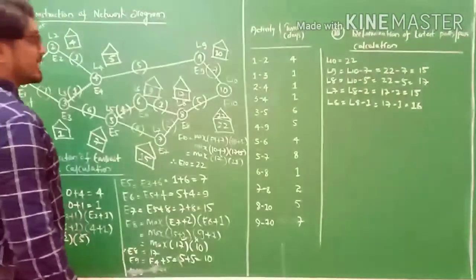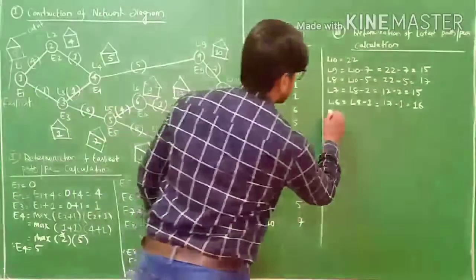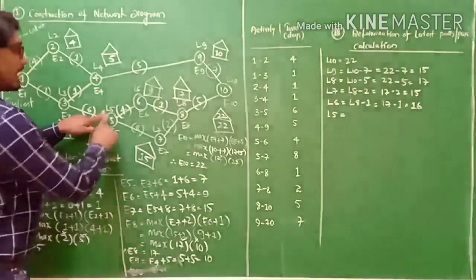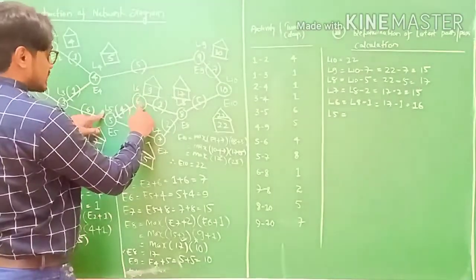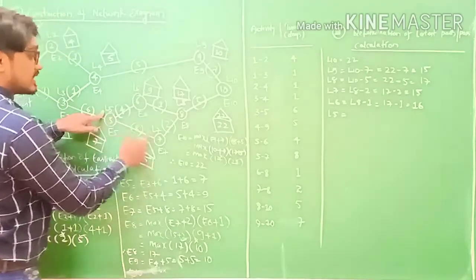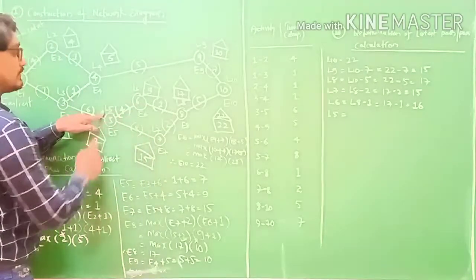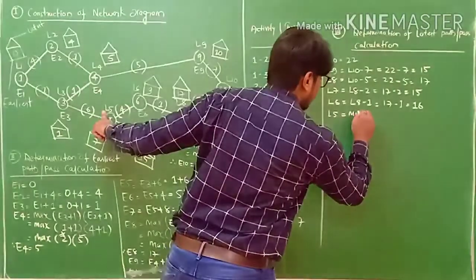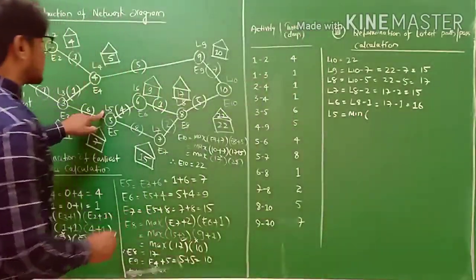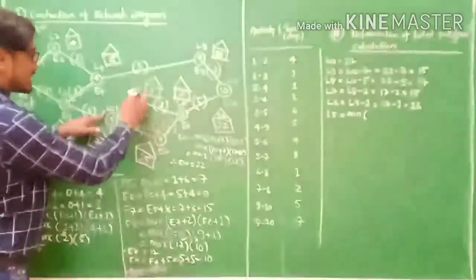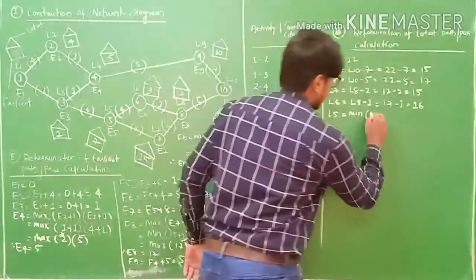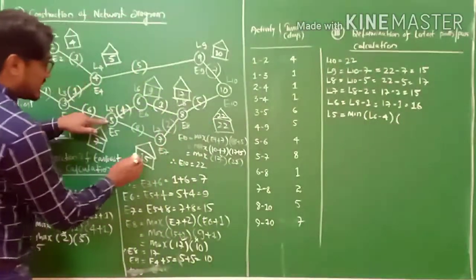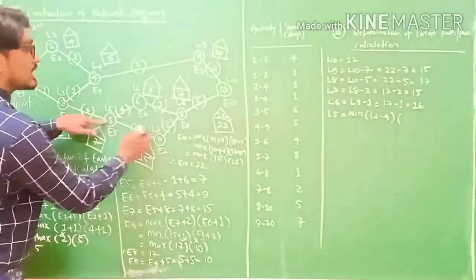Okay, next calculation is L5. This is our L5. L5 is connected by the previous two activities. See, my friends, previously there are two activities connected to L5. We consider the minimum value here. So the first one is L6 minus 4, and the second one is L7 minus 8.